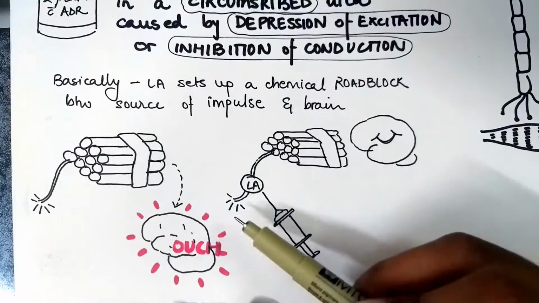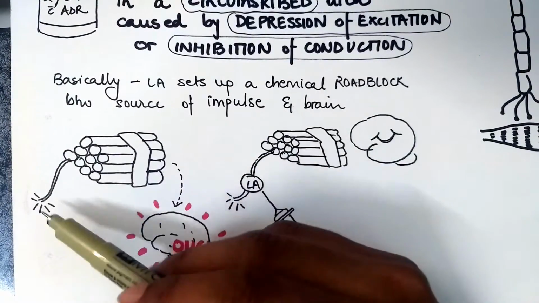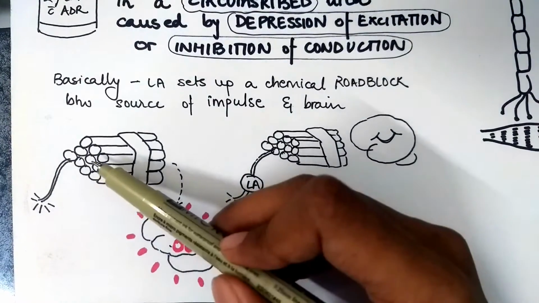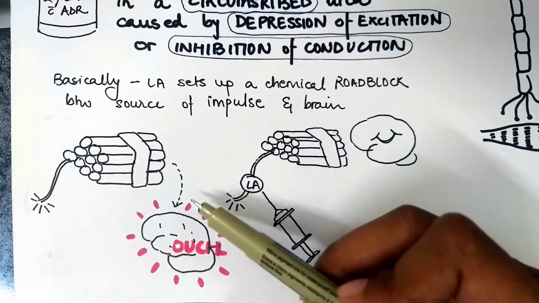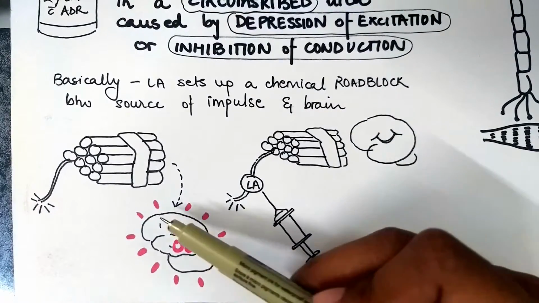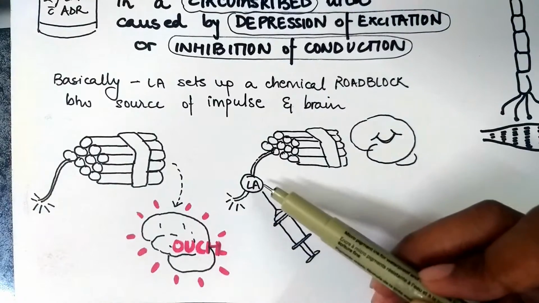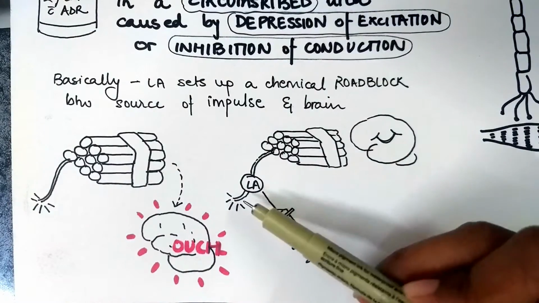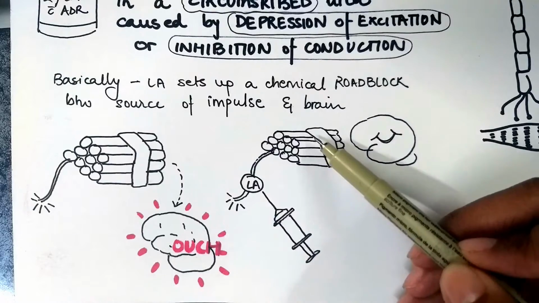Say for here, the fuse of the dynamite is lit and it's soon going to explode the dynamite and it's going to reach the brain of the patient and will cause pain. While herein LA acts as a chemical roadblock and it does not allow the dynamite to explode, thus not causing pain.